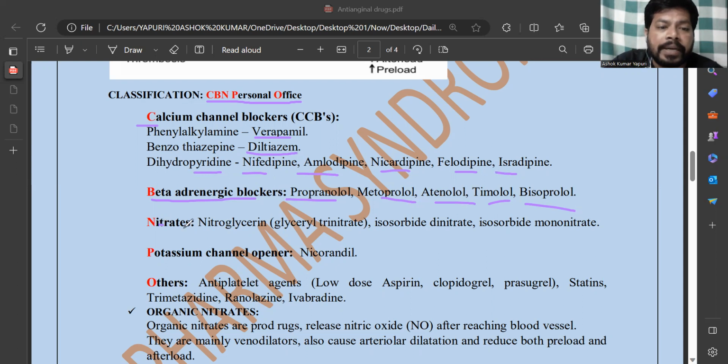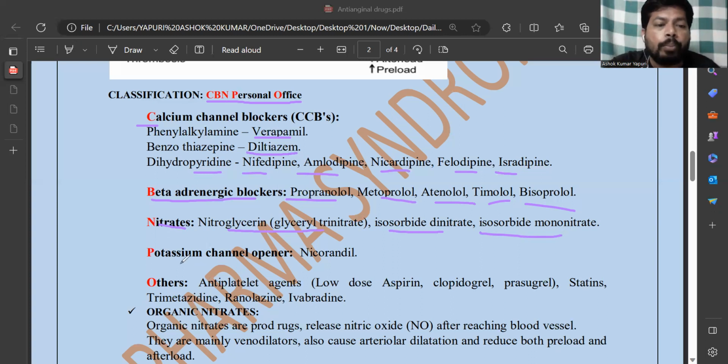Next, N, nitrates, that is nitroglycerin, nothing but glyceryl trinitrate, isosorbide dinitrate, isosorbide mononitrate. As you know, all organic nitrates are prodrugs. After entering the blood vessel, they release nitric oxide, NO, which is a potent vasodilator, that makes the blood vessel dilated and widened and increases the blood flow to the heart.